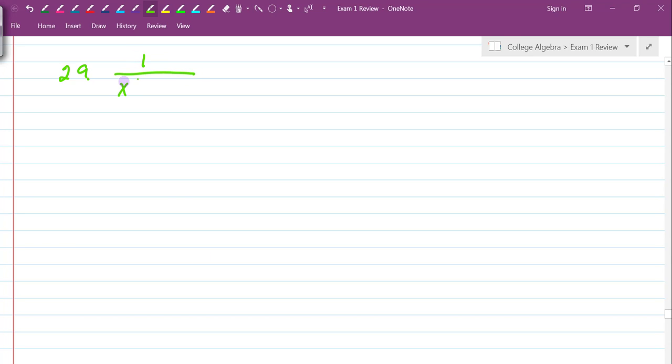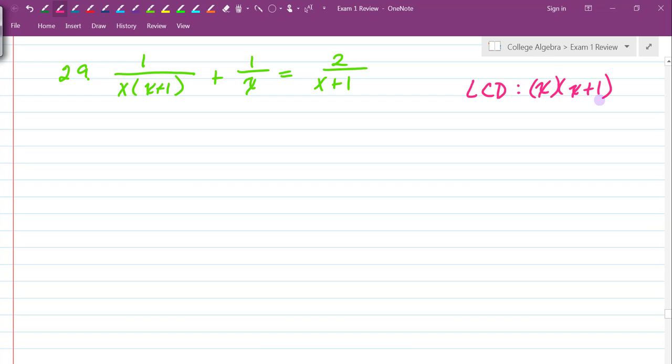So the original equation looks like this right here. 1 over x times x plus 1, plus 1 over x, is equal to 2 divided by x plus 1. Okay, so that's the original equation. The first thing we need to do is locate our LCD. Our LCD is going to be x times x plus 1. So we're going to do the same thing as we did just a minute ago. We're going to multiply this entire equation through by our LCD.